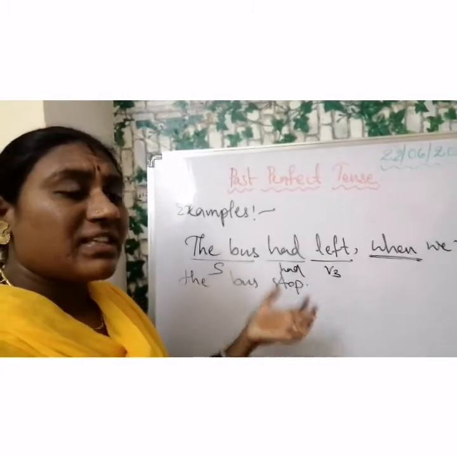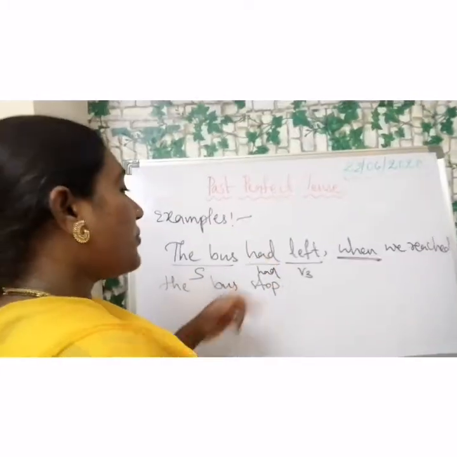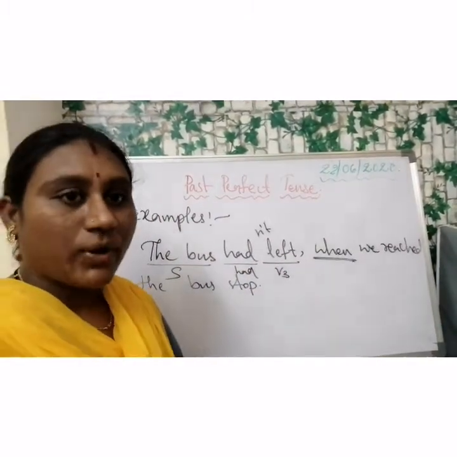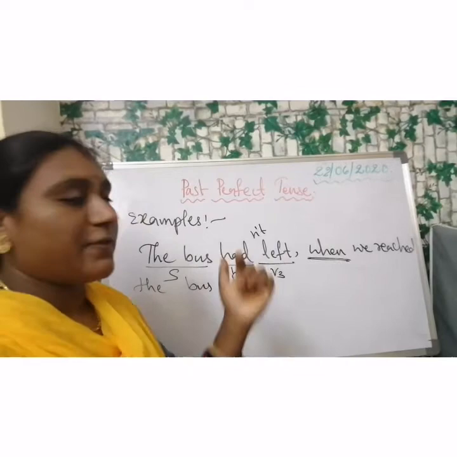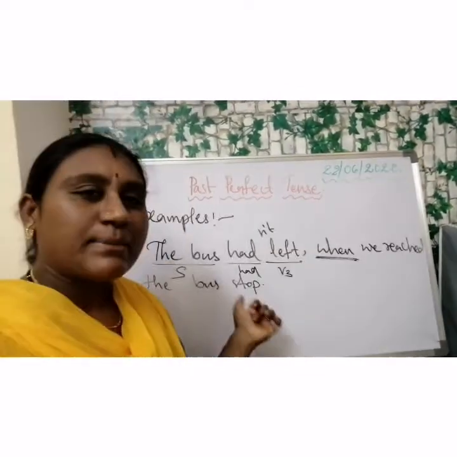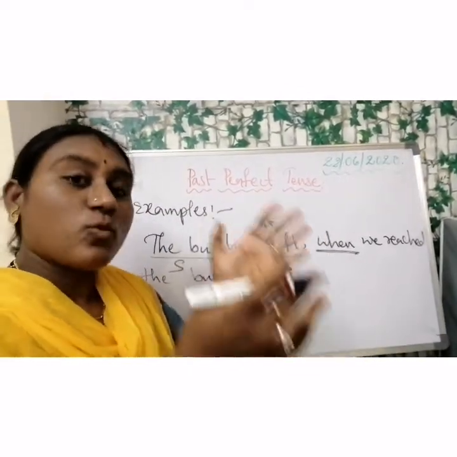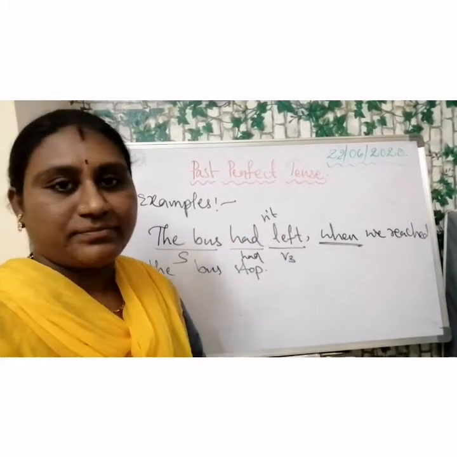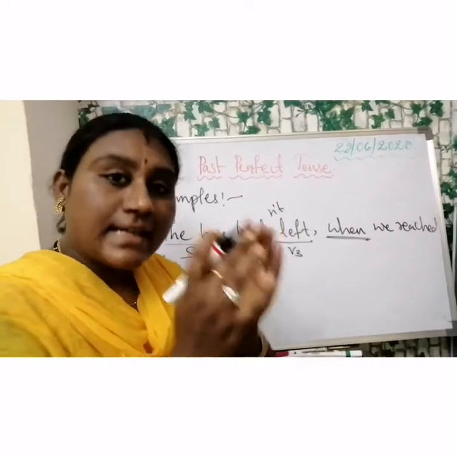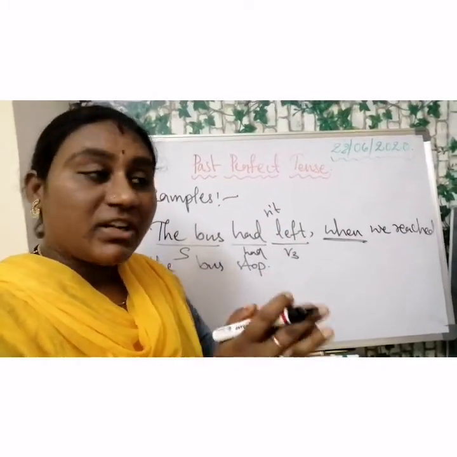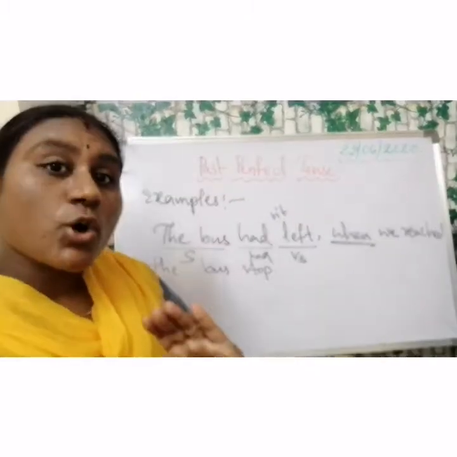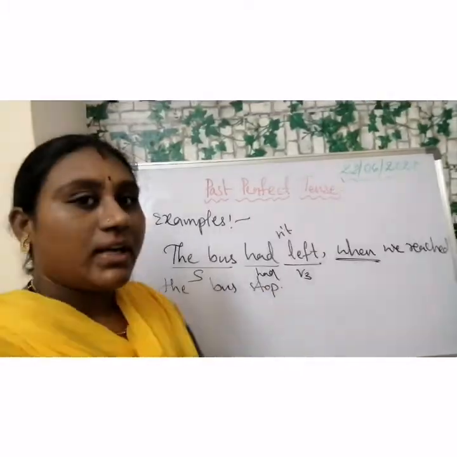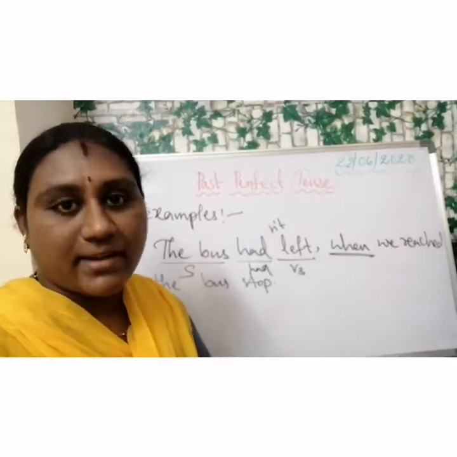And if you go with the negative statement, we should use "not" with the helping verb. The bus hadn't left when we reached the bus stop. That means the bus was still there. It had not gone away. It had not left. The bus is there. So when we use "not", it shows the action was not completed. But when we do not use "not", it shows the completed action.